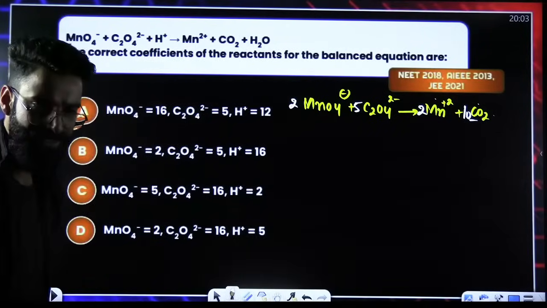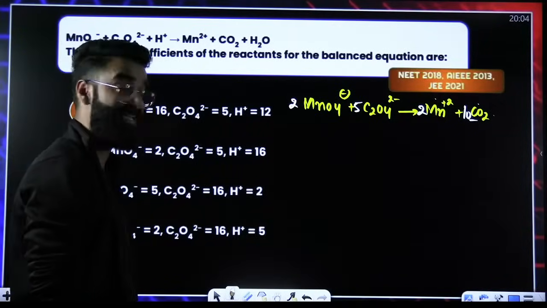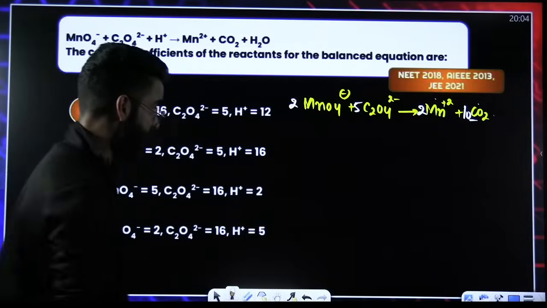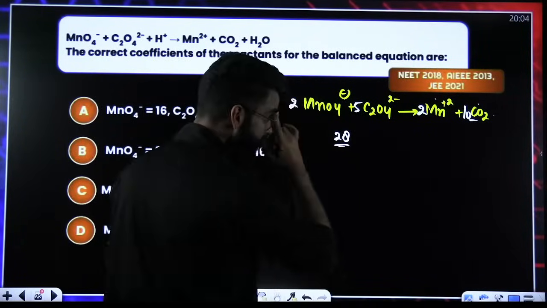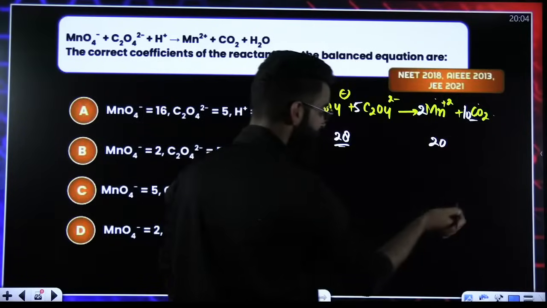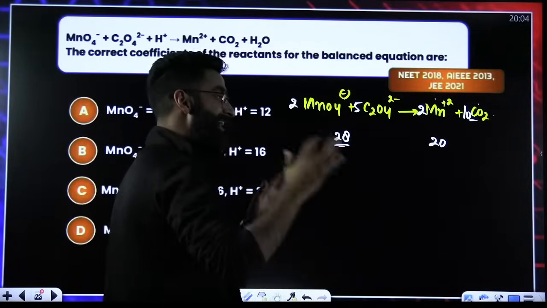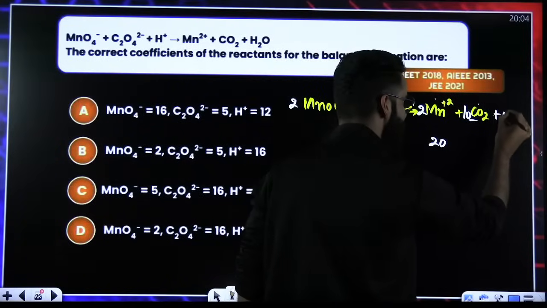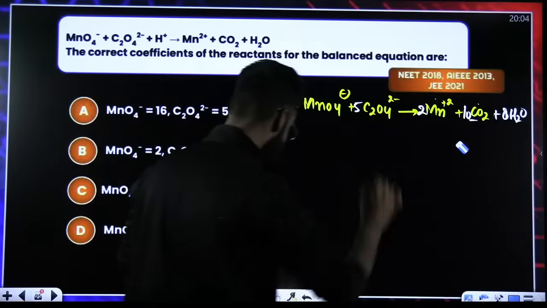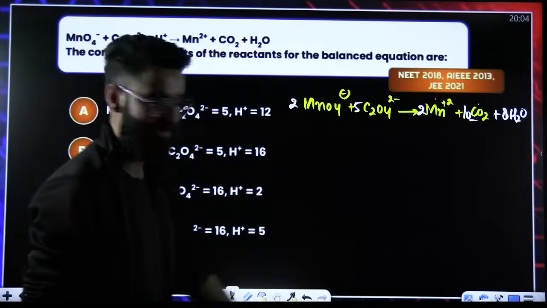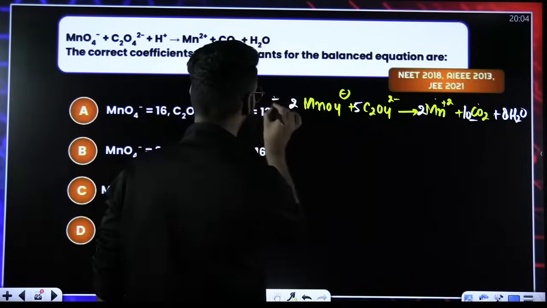Perfect. Right? Now, people, we are supposed to balance the reaction in the acidic medium. In the acidic medium, what do we do? We balance oxygen first. So 4 2s are 8. 5 4s are 20. 28 oxygen on left side. 10 2s are 20. 20 oxygen on right side. So I would say right side is oxygen deficient. And how many oxygen deficiencies? 8 oxygen deficiencies. So I'll be adding 8 water molecules on this side. Now your oxygen is balanced. After balancing oxygen, try to balance hydrogen. 8 2s are 16 hydrogens on right side. So it has to be 16 H positives on left side.